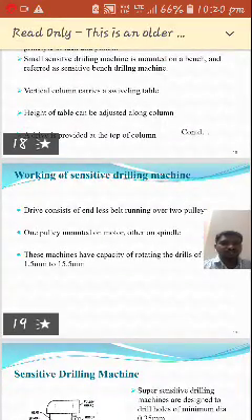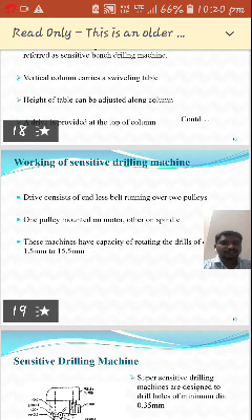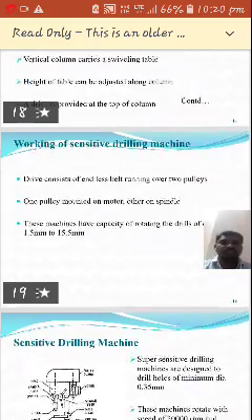Okay, so the height of the table can be adjusted along the column. A drive is provided at the top of the column. Okay, so here is another point we have to discuss in the sensitive drilling machine.